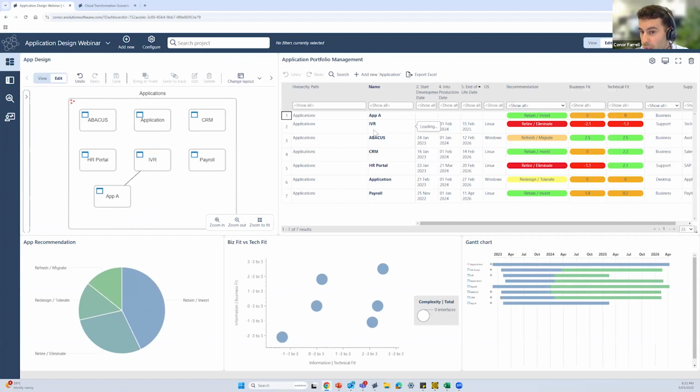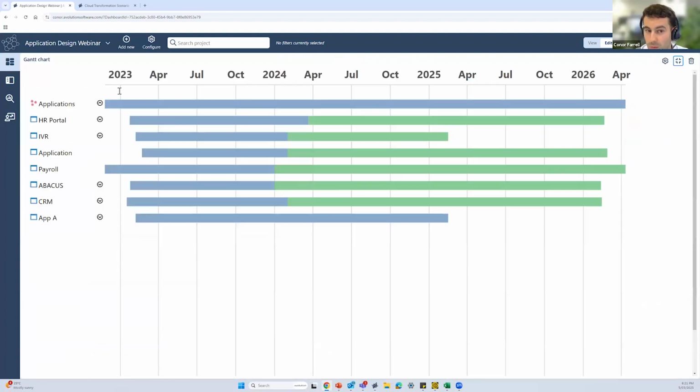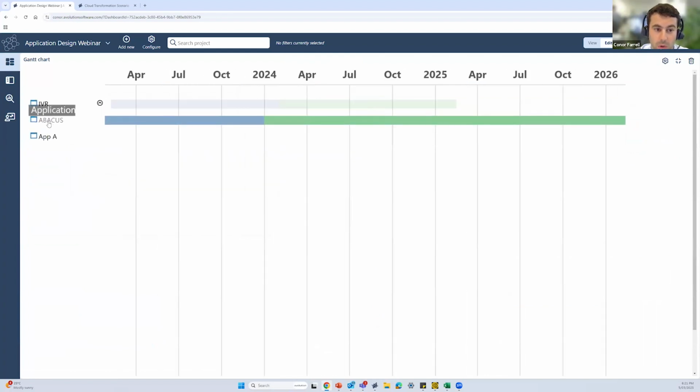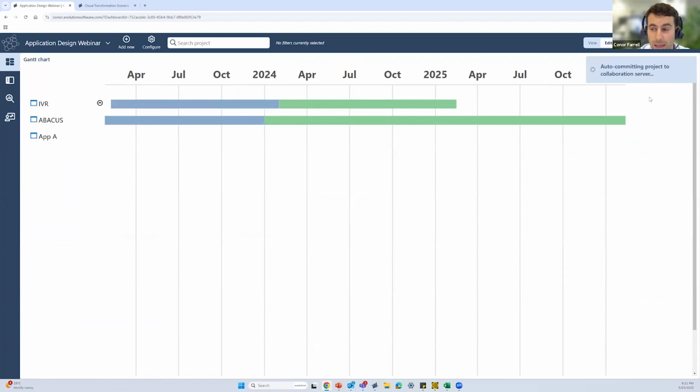However, even though we can see that our IVR application is quite poor in technical fit, quite poor in business fit, and it's an area we look to retire or eliminate, as we pop into our Gantt chart, we can see it ultimately supports our Abacus platform. That is an area that is performing quite highly, very important to the business, and is looking to be quite an efficient platform. So from a decision-making process, we might identify, okay, while our IVR is performing quite poorly, it does support our Abacus platform, and therefore it could be an application we look at keeping moving forward simply to support Abacus. Okay, now I'm just going to look at saving my dashboard.